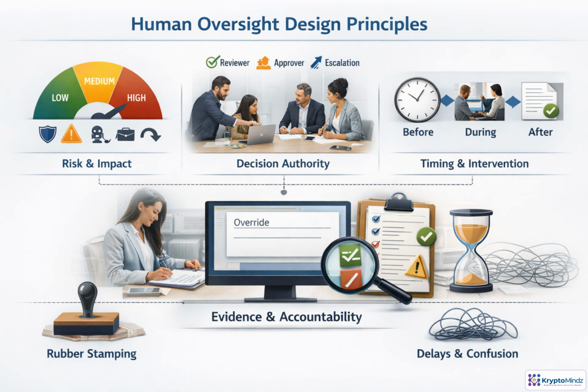Intervention points should exist before, during, and after the AI-assisted decision, not only when something goes wrong. Finally, capture evidence. What was reviewed, the rationale, any override, and the outcome. Without these choices, oversight can become rubber stamping, delay, or confusion.